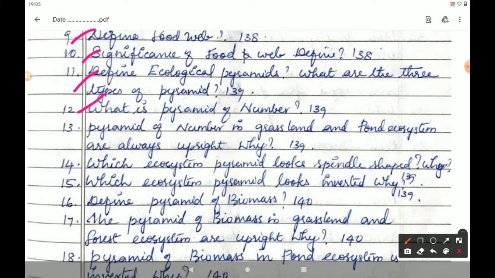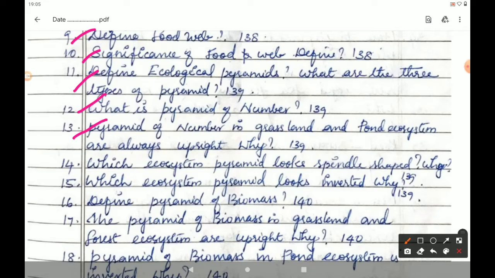Under the heading pyramid of number, it is given: a graphical representation of the number of organisms present in each successive trophic level in an ecosystem is called pyramid of number. Then 13th question, pyramid of number in grassland and pond ecosystem are always upright. Why? Page number 139.